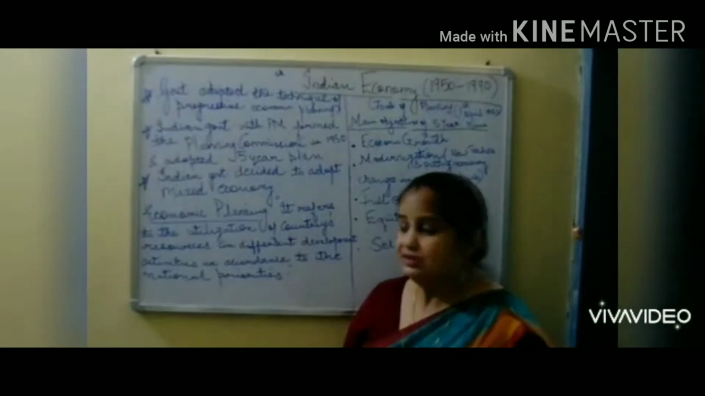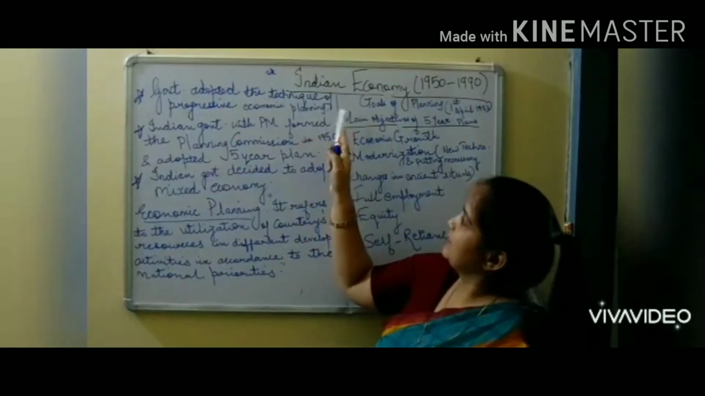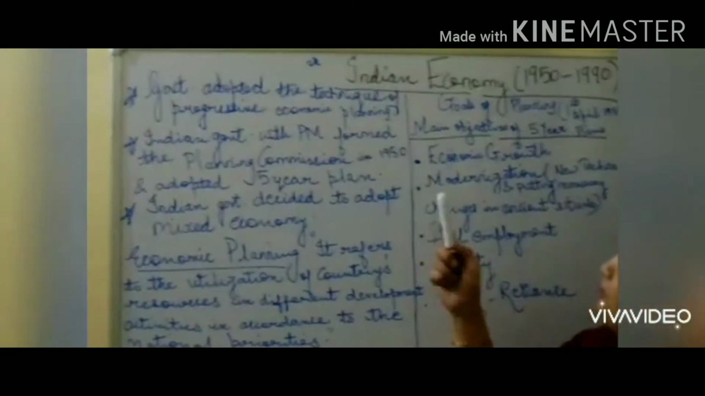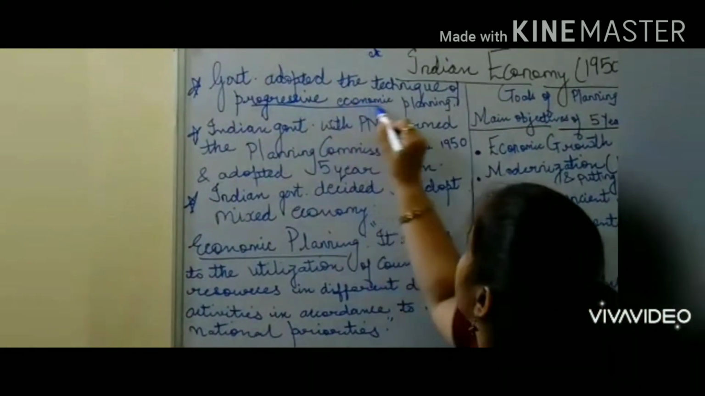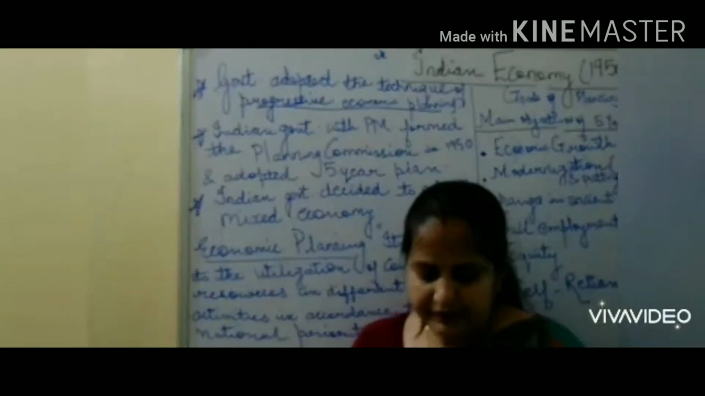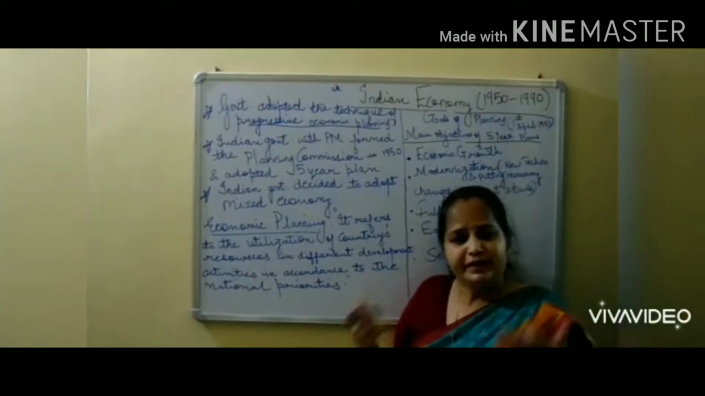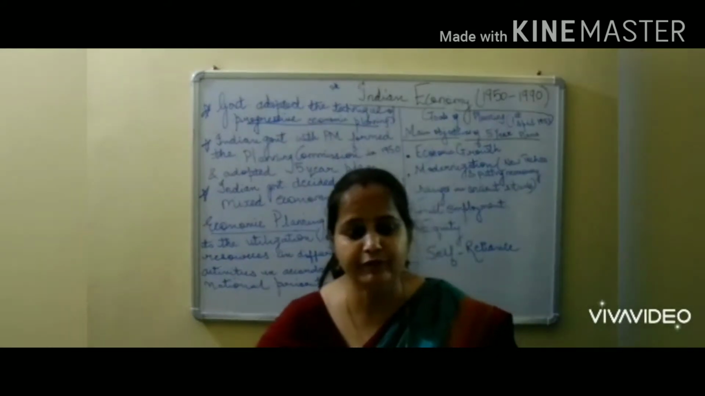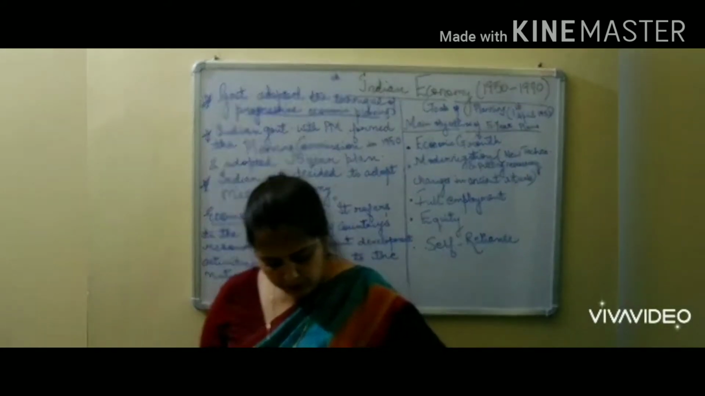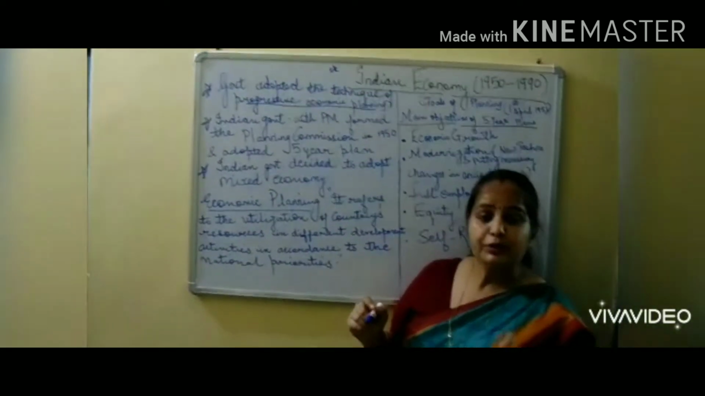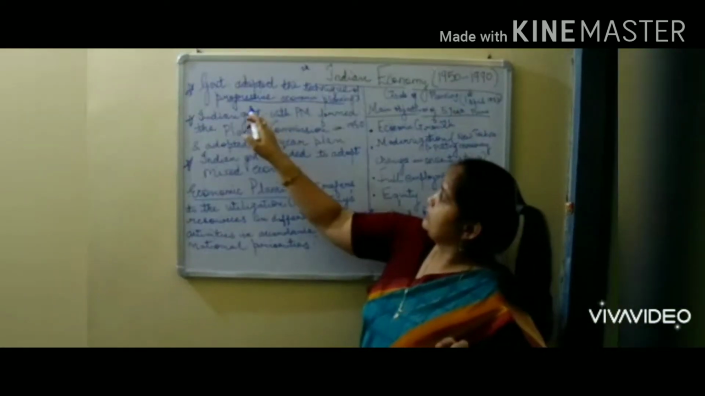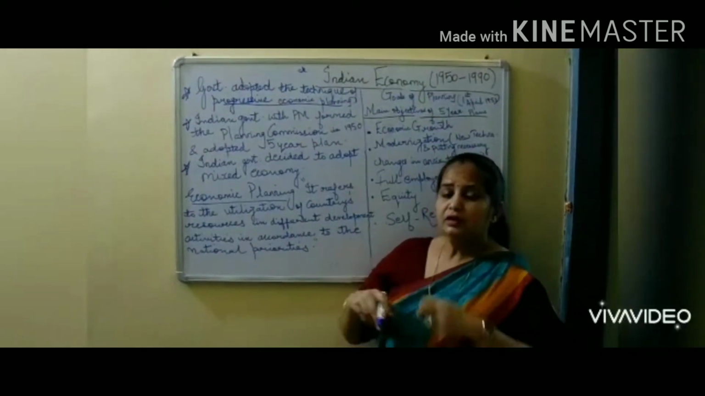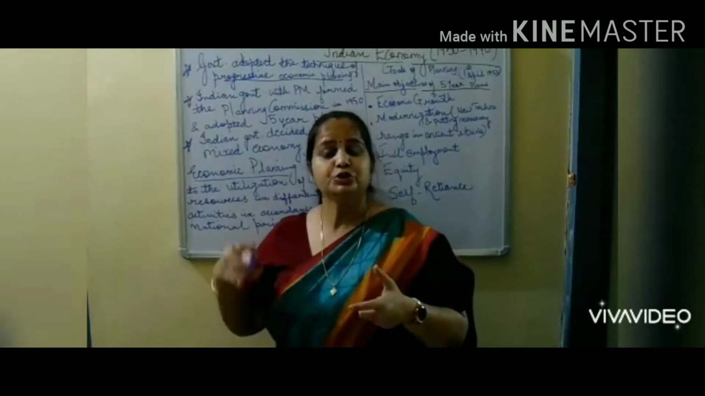Our first topic in this chapter is that the government adopted the technique of progressive economic planning. Now what is this progressive economic planning? As we know, during the time of independence we were very stagnant. Stagnant means we were at zero in the name of development. So the government formed during that time decided to adopt progressive economic planning, which means our economy should develop very speedily.